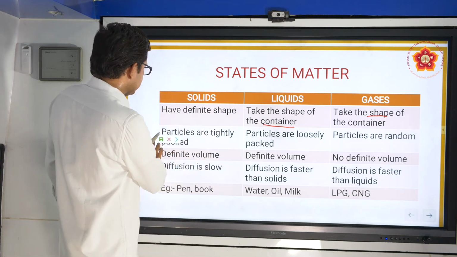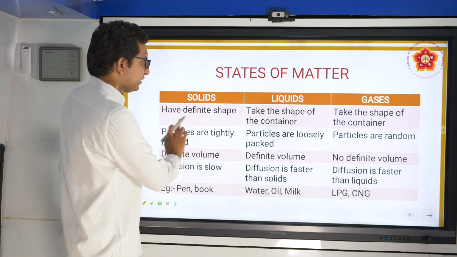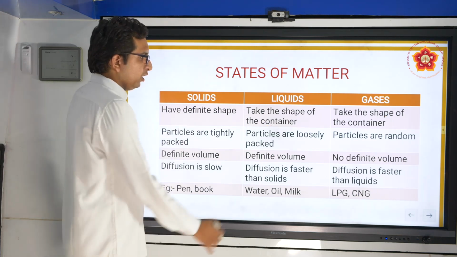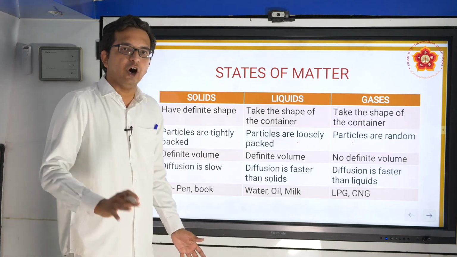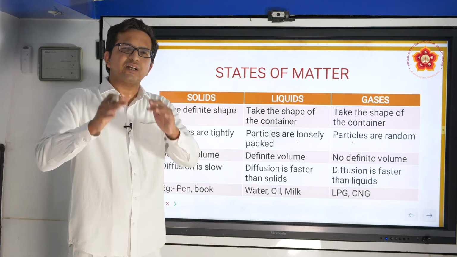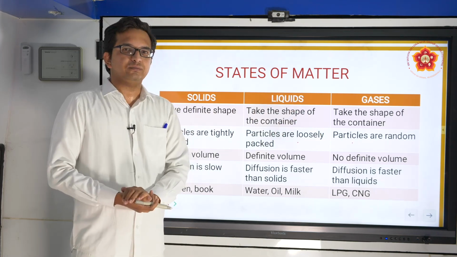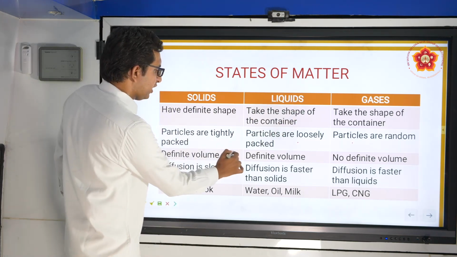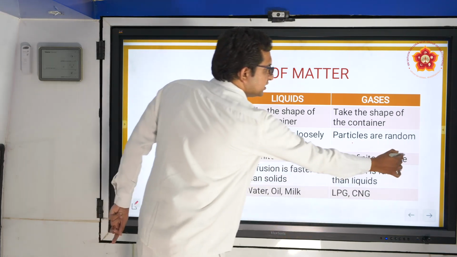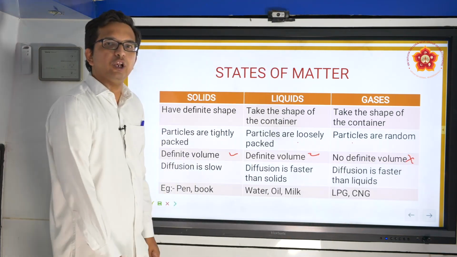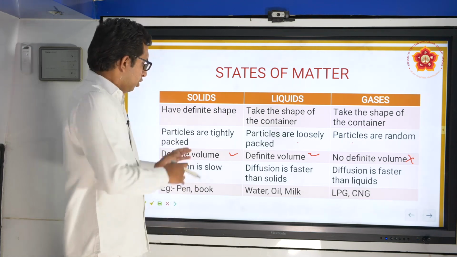The second one is that solids are tightly packed in nature, which I have been explaining to you, whereas liquids are loosely packed and gases are thoroughly randomized because the attractions are comparatively less in gases. The third point is definite volume. Both solids and liquids tend to have a definite volume, but gases do not have a definite volume.